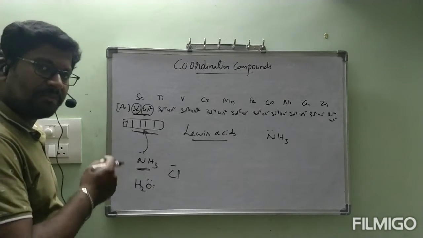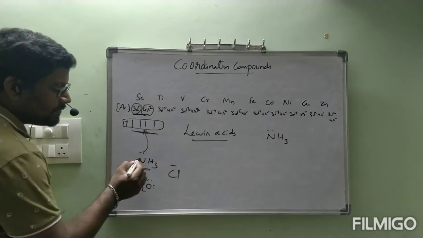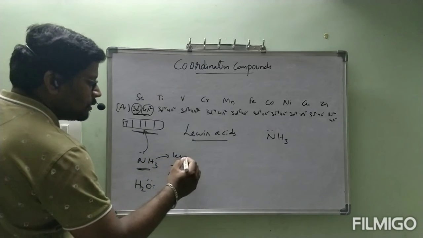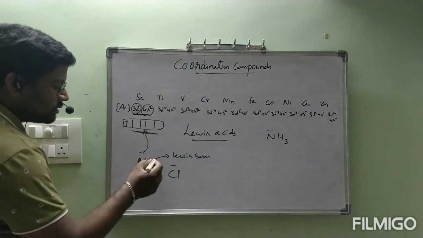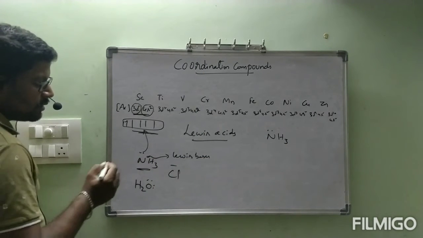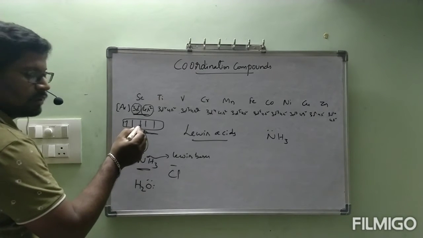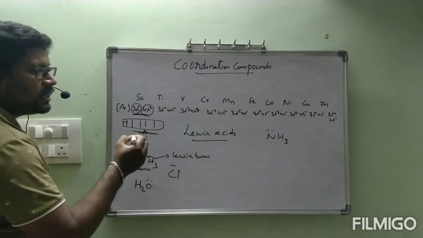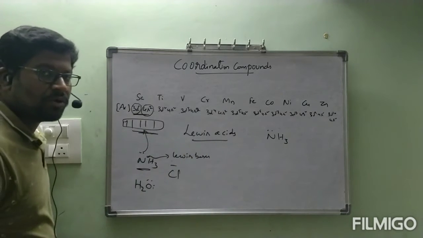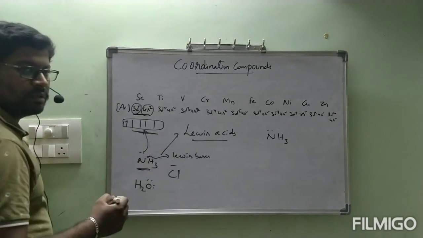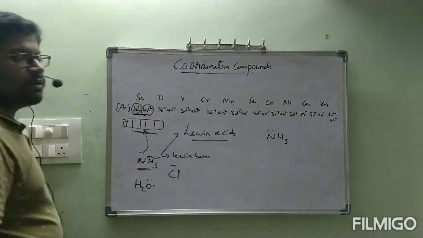Simply I am telling here; the mechanism and everything I will tell later. See, these are behaving like Lewis bases. NH3, the N can donate the lone pair of electrons into the empty d orbital. By that, it can form a coordinate covalent bond. Lewis base and Lewis acid can form a coordinate covalent bond from donor to acceptor.